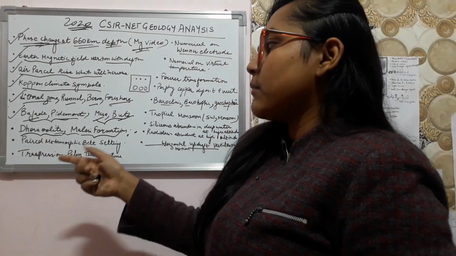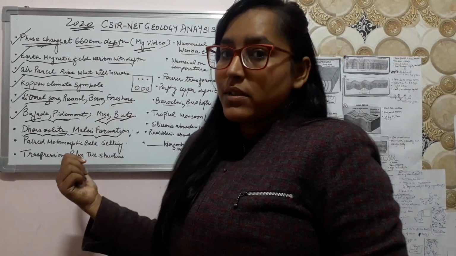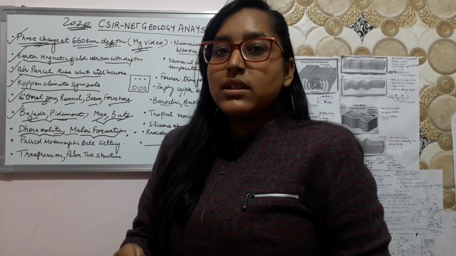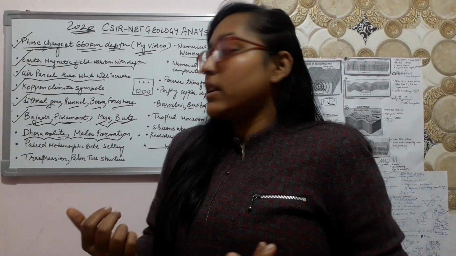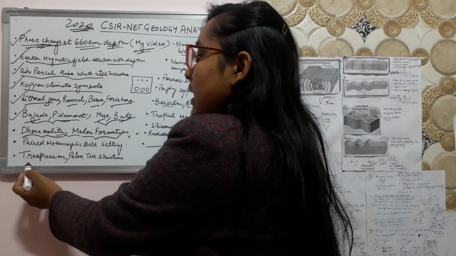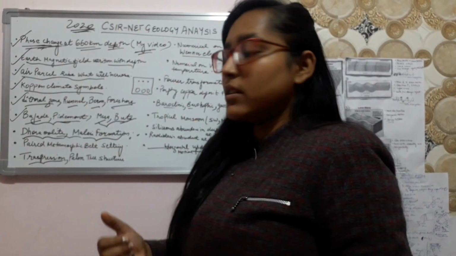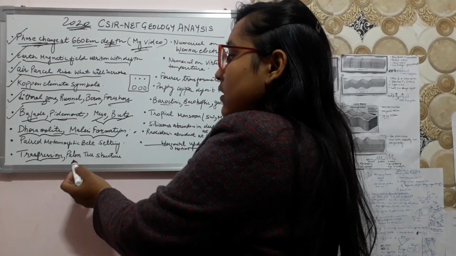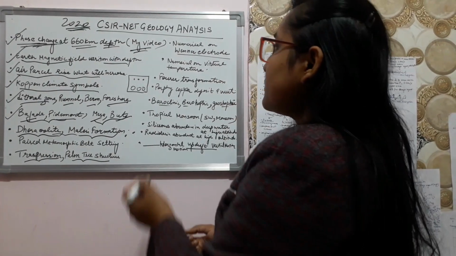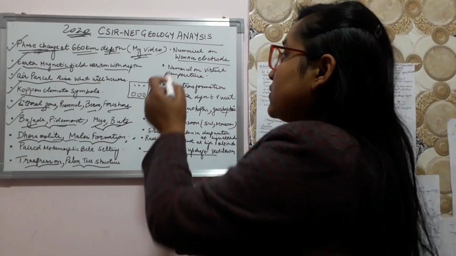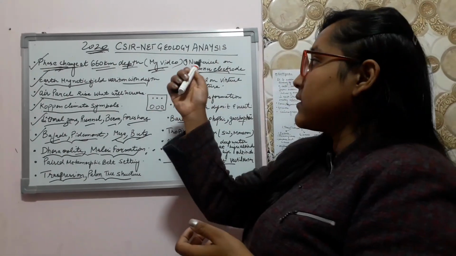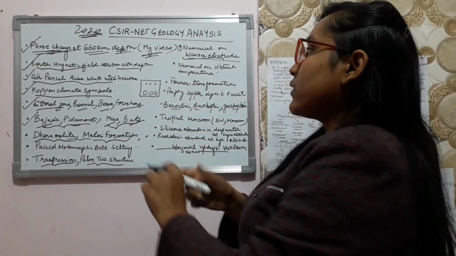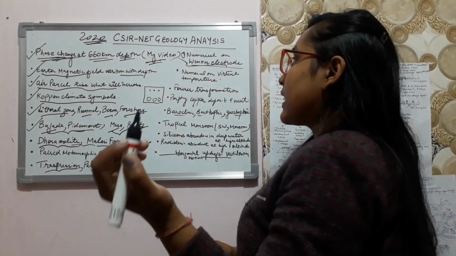And the paired metamorphic belt, they belong to which setting? The collision, subduction, strike slip, or they belong to greenstone terrain. This question was there. And transpiration, what is transpiration? This question was there. And palm tree structure. There were numericals on geophysics from the Wenner electrode part. I will cover this in my next video about the Wenner electrode.